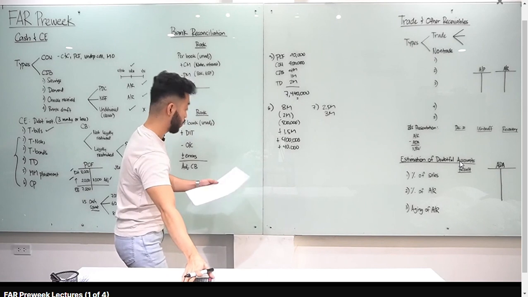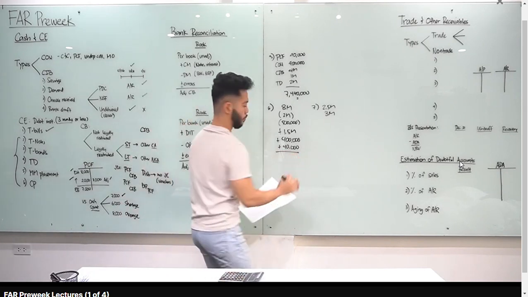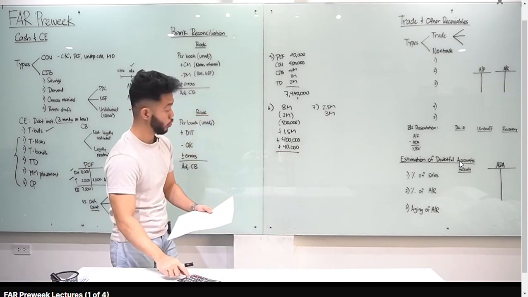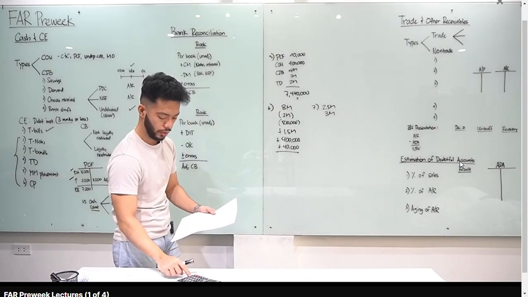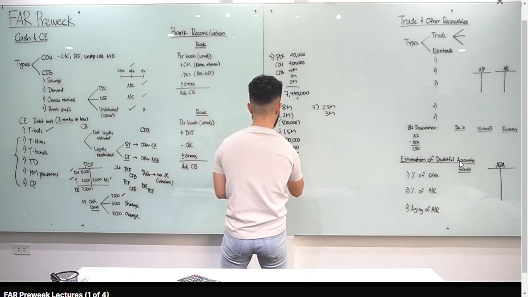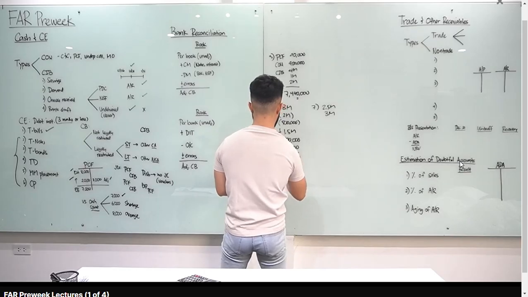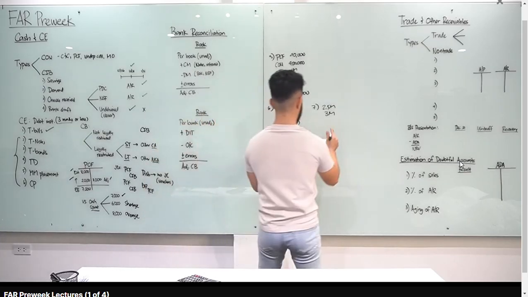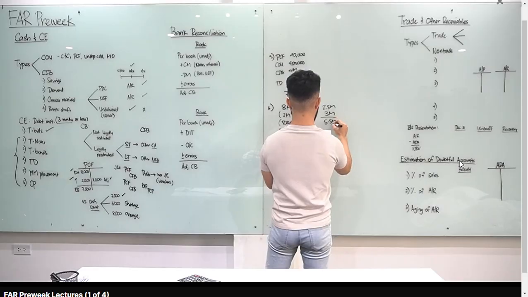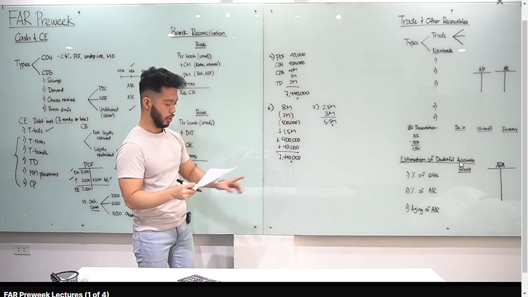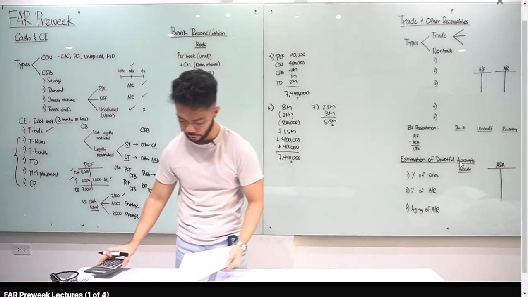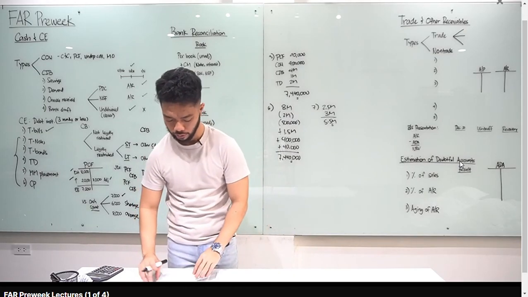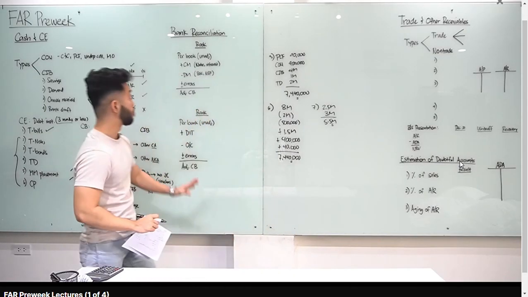So tingnan natin. For cash, let's compute 8 million minus 2 million, minus 500,000, plus 1.5 million, plus 100,000, plus 40,000, you have 7,440,000. Boy yung sagot natin for number 6. Number 7, 2.5 million plus 3 million, you have 5.5 million. Letter C for number 7. Okay, boy for number 6, and then letter C for number 7. Alright, so that's for your cash and cash equivalents.